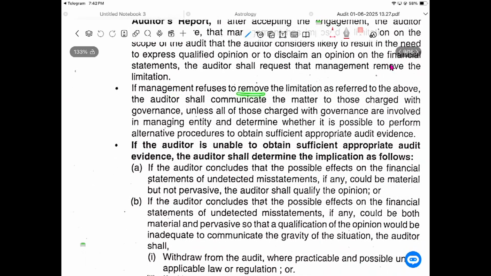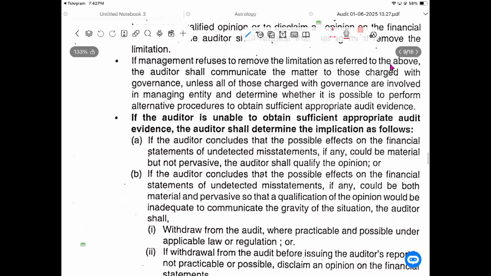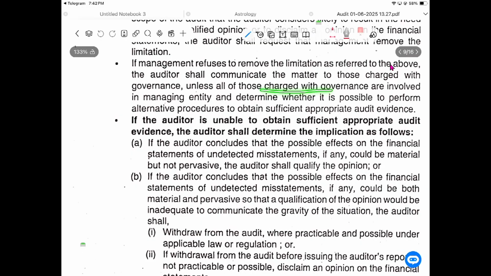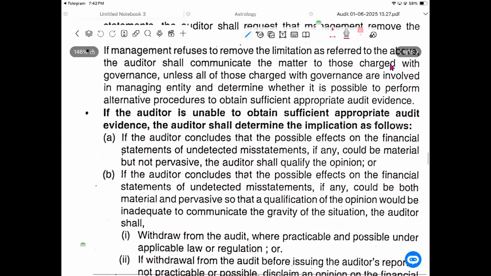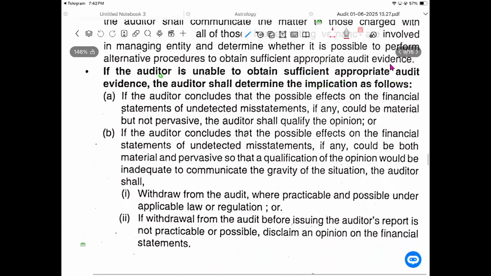If the management refuses to remove the limitation, as referred to above, the auditor shall communicate the matter to those charged with governance, unless all of those charged with governance are involved in managing the entity, and determine whether it's possible to perform alternative procedures to obtain sufficient appropriate audit evidence. If the auditor is unable to obtain sufficient appropriate audit evidence, the auditor shall determine the implications as follows.